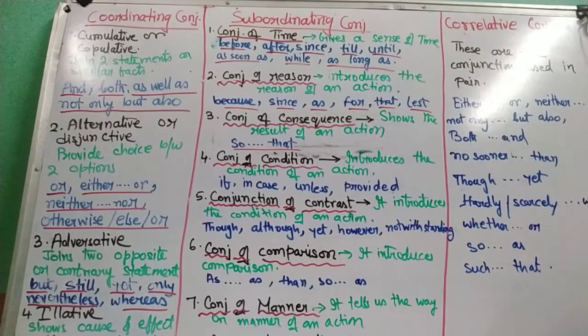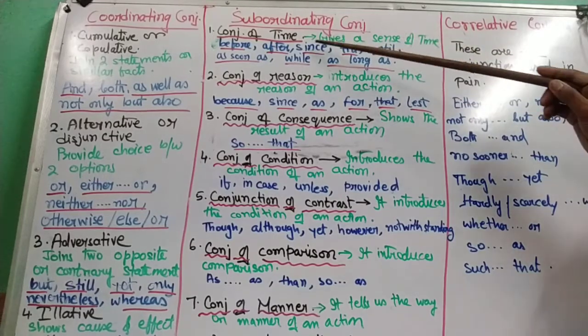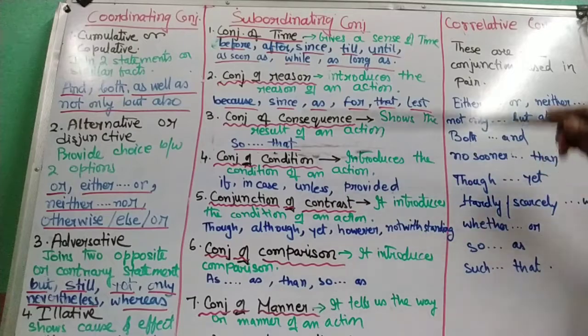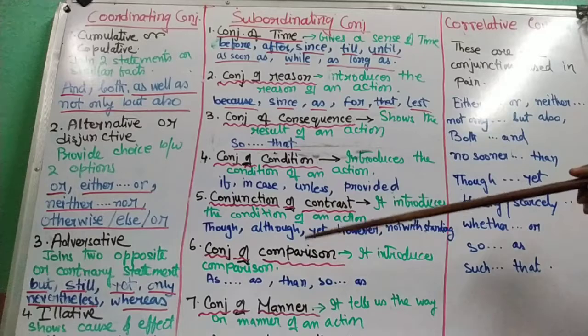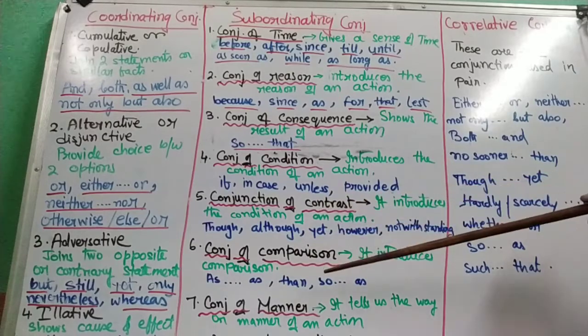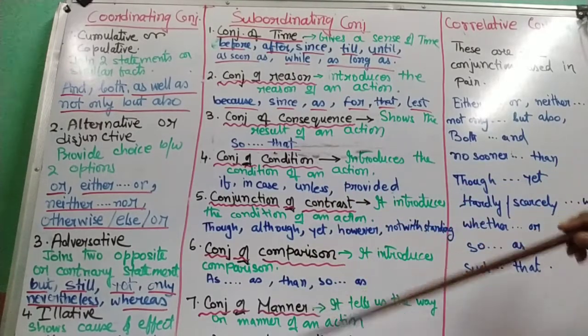Now subordinating conjunctions are those conjunctions which join the sentences of two different ranks. That is, one is the principal clause, which is not dependent on any other part, and the other part is the subordinating clause, that is dependent on the principal clause. Now subordinating conjunctions can be classified under the following heads: conjunction of time, conjunction of reason, conjunction of consequence, conjunction of condition, conjunction of contrast, conjunction of comparison, conjunction of manner.